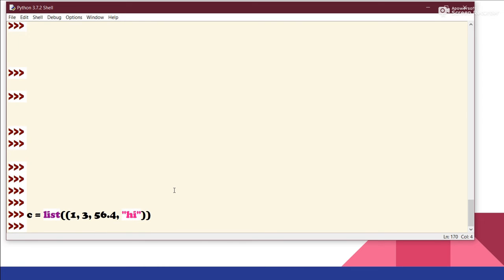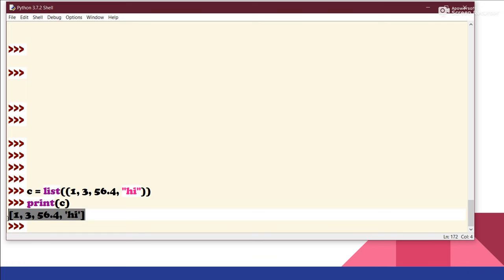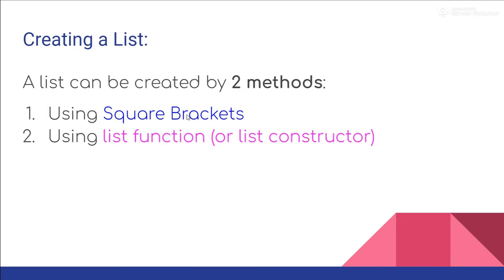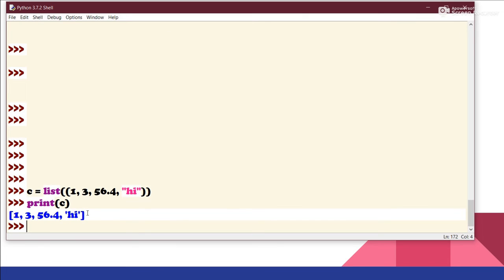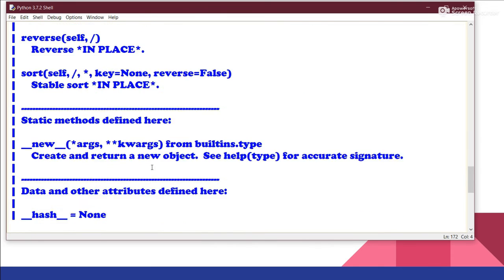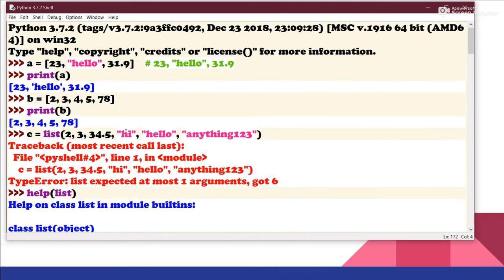So let's just press enter, and now if I print c, we are getting the list that we expected. So this is the second method we can use to create a list. I will recommend using just the square brackets for now, as using this list function doesn't make much sense, because both of those things are doing the same thing, and in the second method we have to type some extra things like list and some extra parentheses as well. So the first method was pretty good, I guess, and I also use this a lot.